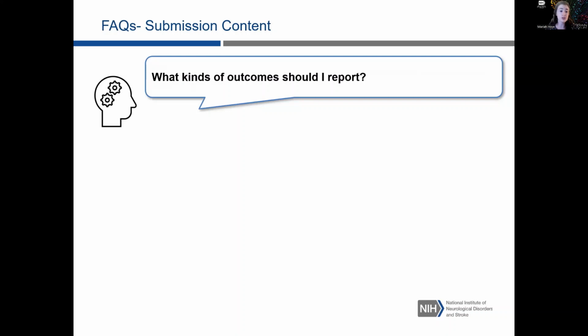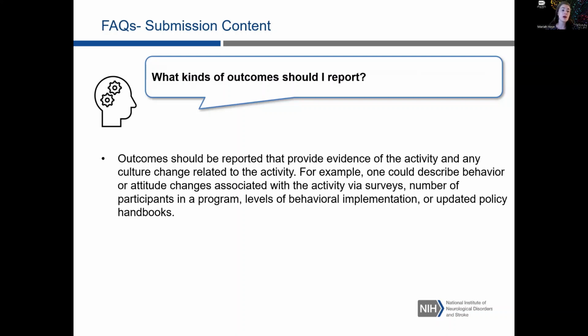What kinds of outcomes should I report? Outcomes should be reported that provide evidence of the activity and any culture change related to the activity. For example, one could describe behavior or attitude changes associated with the activity via surveys, the number of participants in the program, levels of behavioral implementation, or even updated policy handbooks.